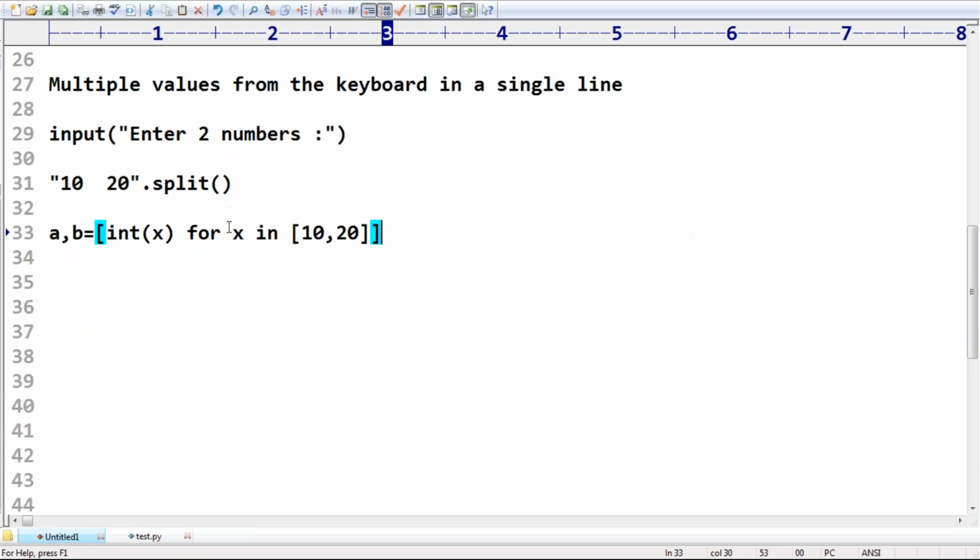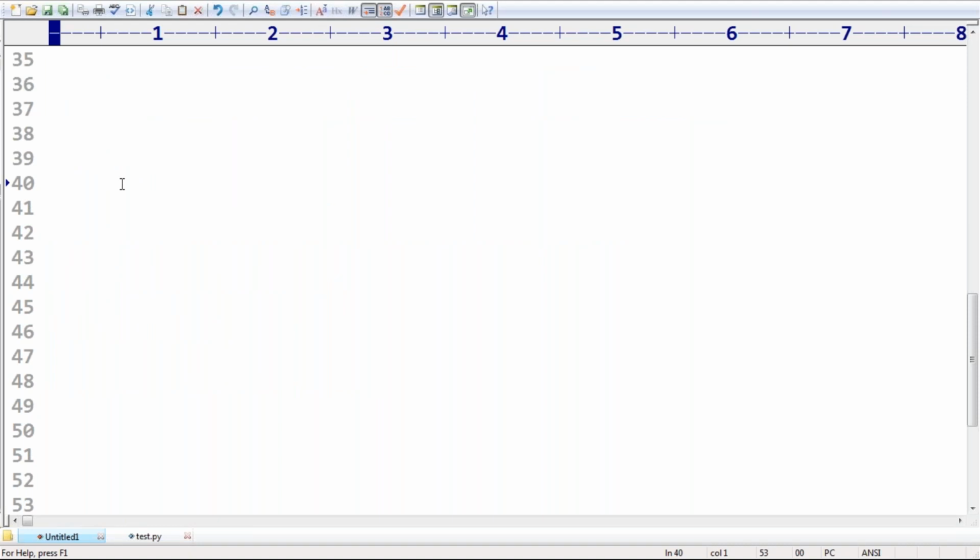I have 2 numbers, but I enter these two numbers with space separation, like this. If you have a string which internally contains two values with a space separator, how can you split? Just call the split method, because it is what type?